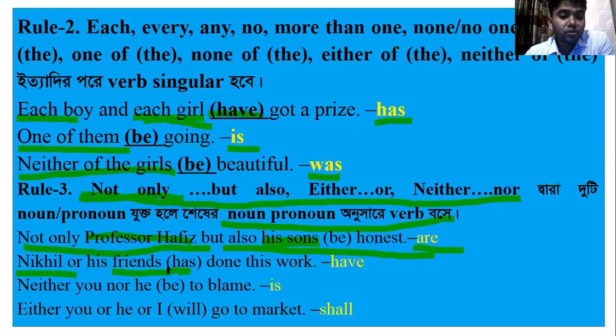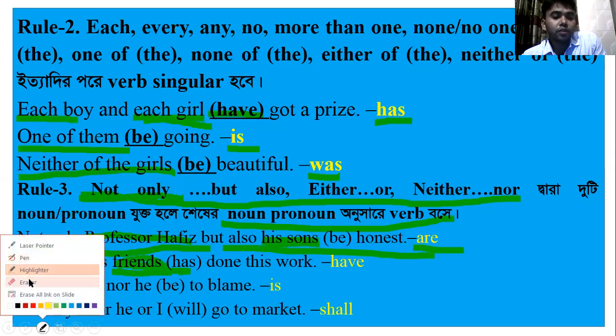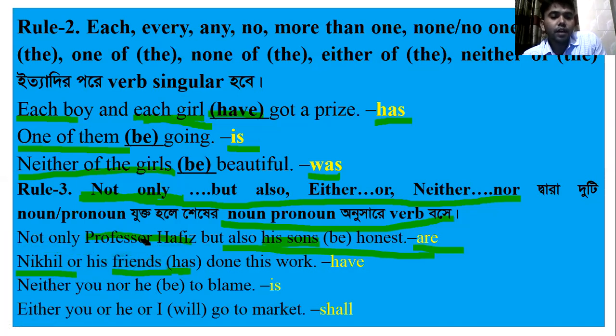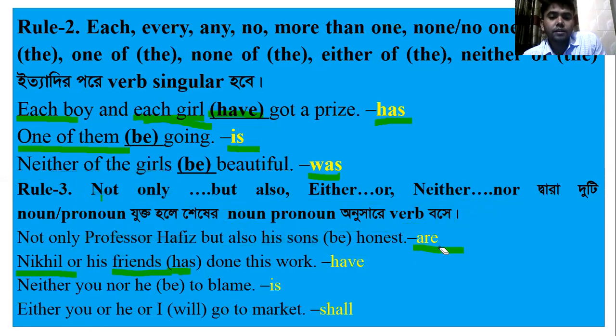The noun near the verb here is friends. So we can write the verb following this noun. Here friends is the plural form, so we have to write have, not has, because the noun here, friends, is plural, so the verb should obviously be plural.